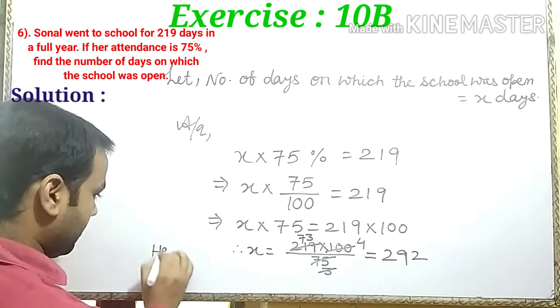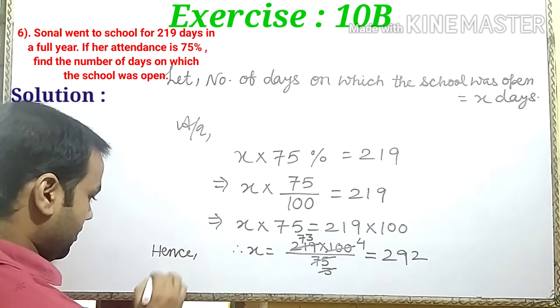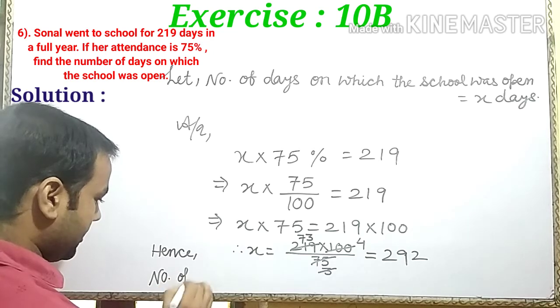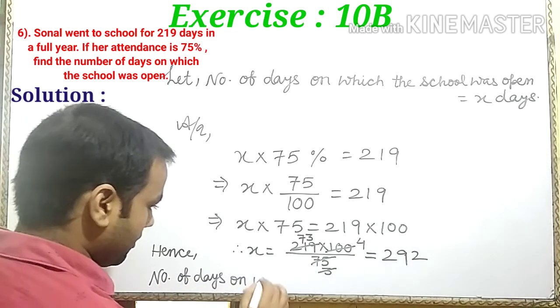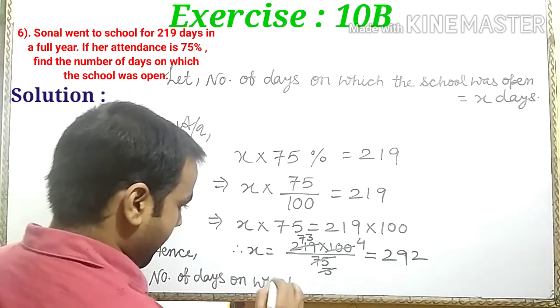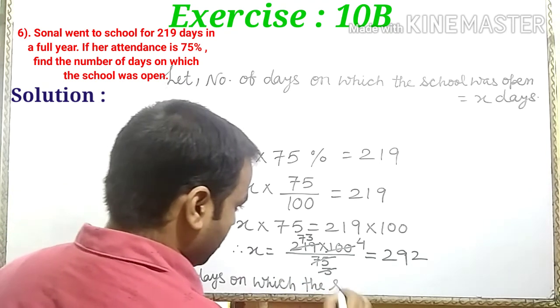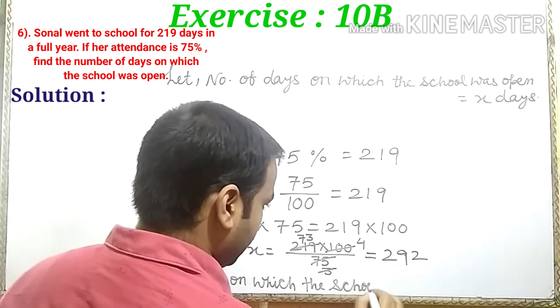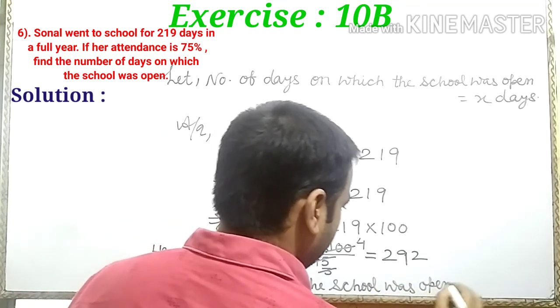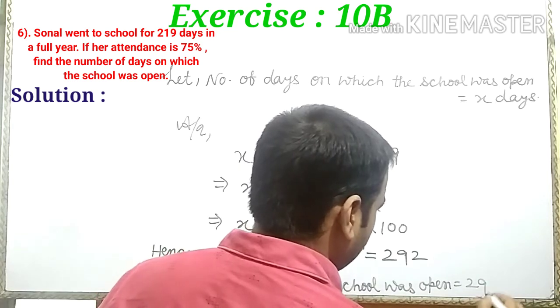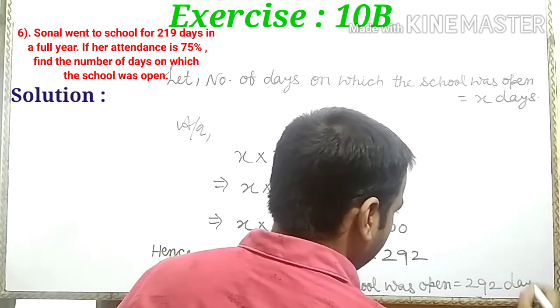So hence the number of days on which the school was open is equal to 292 days.